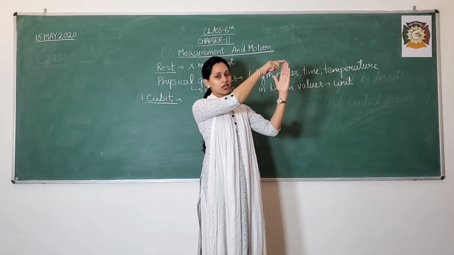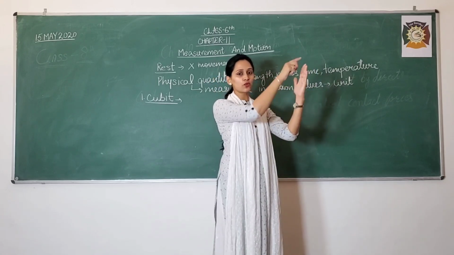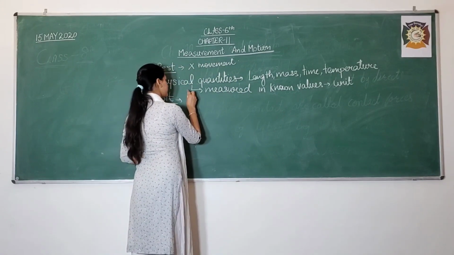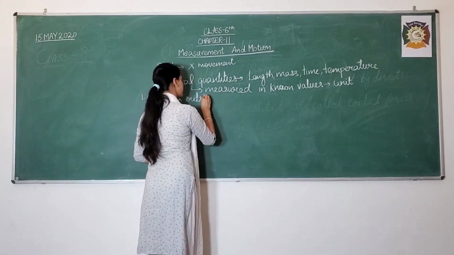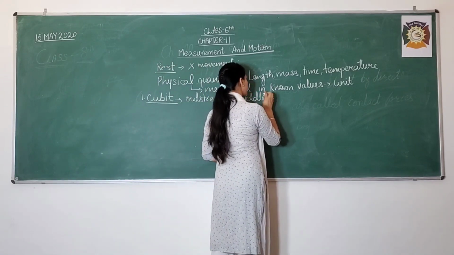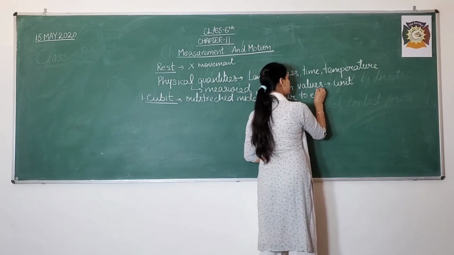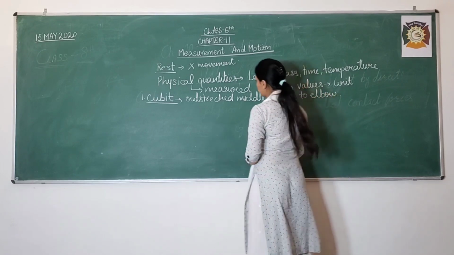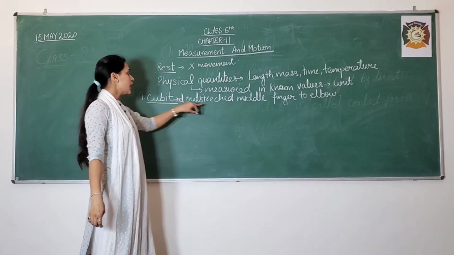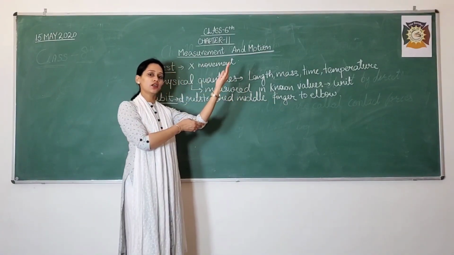This distance, starting from the middle fingertip to the elbow, is known as a cubit.